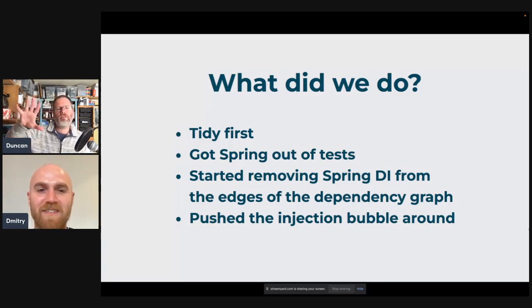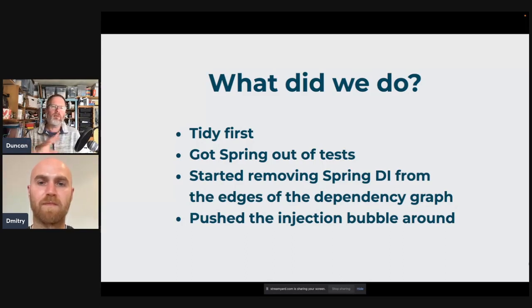As a strategy, starting at the least dependent things, I think, was a good one. There's no point in trying to remove Spring from something that has 17 auto-wired dependencies. Let's try and remove injection from a thing that has 1 dependency or no dependencies, really. That works well for us. But there were times when it was hard to work out what Spring was injecting, and those are the places like with the data source where we can punt that for a bit by changing the thing that's injected, allowing Spring to still inject it, but pushing the bubble under the wallpaper. So it's sort of hidden behind a bit of the pattern, I think.